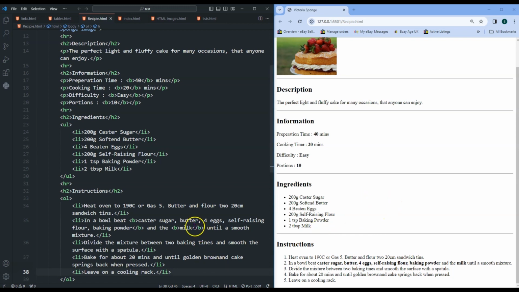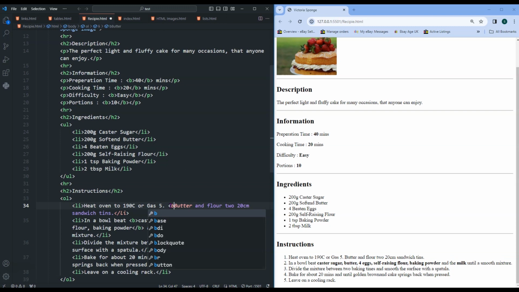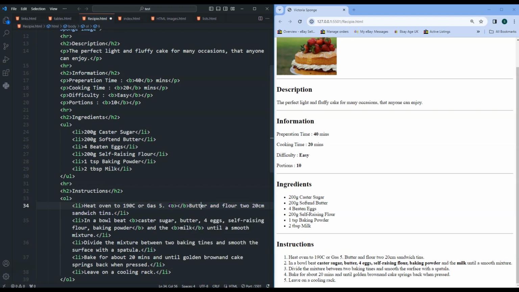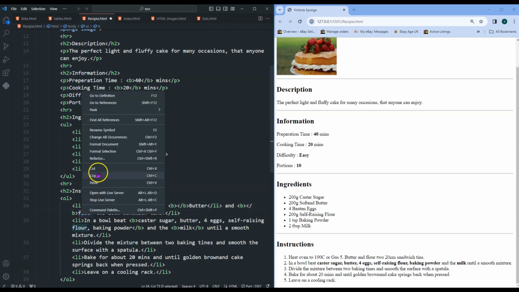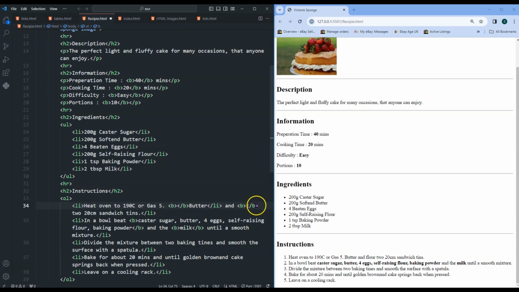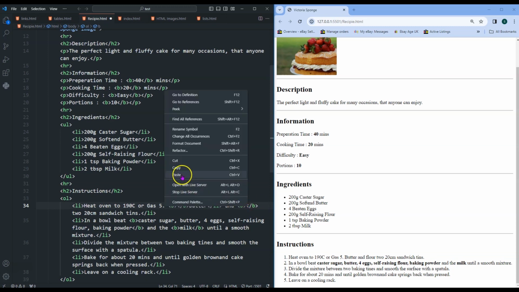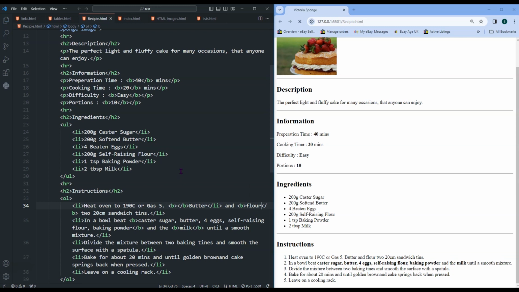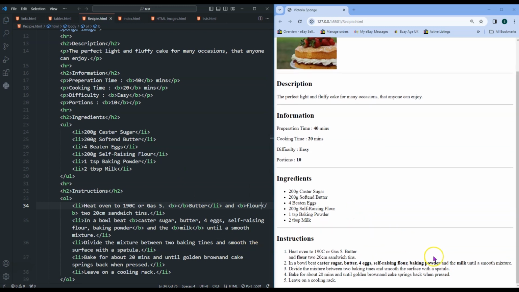So what I just need to do is, obviously when we're doing the pan, the butter is an ingredient, and we need to place that flour inside the bowl. So if we save that again, it's not quite right what's happened there.